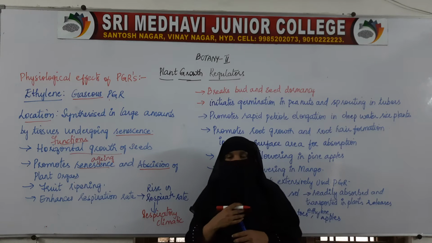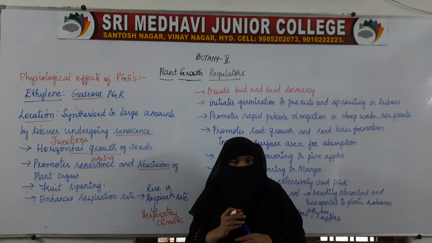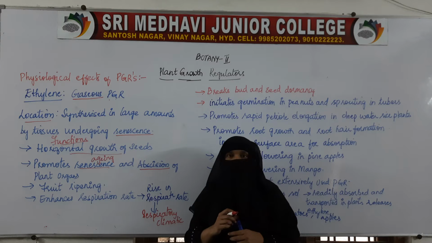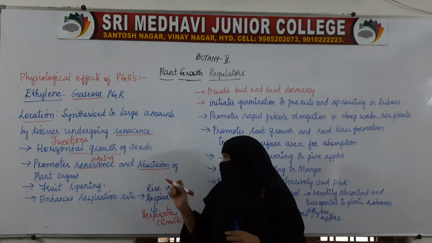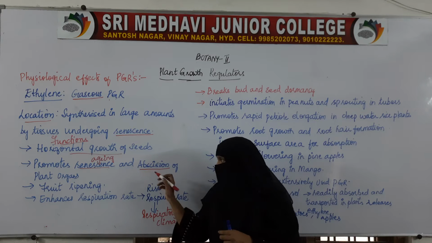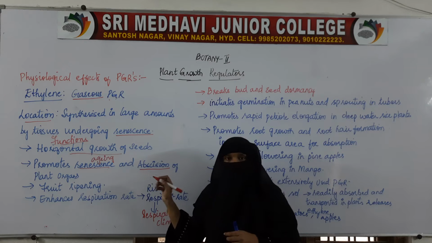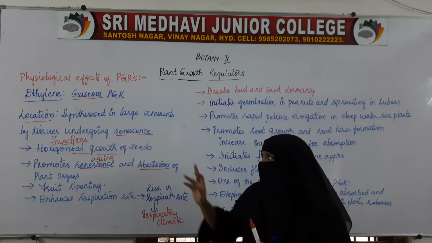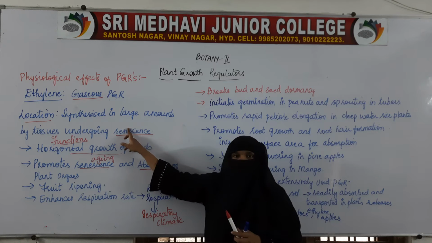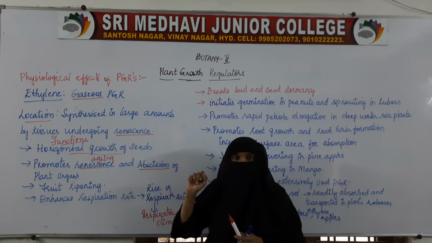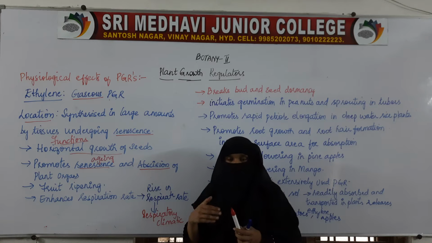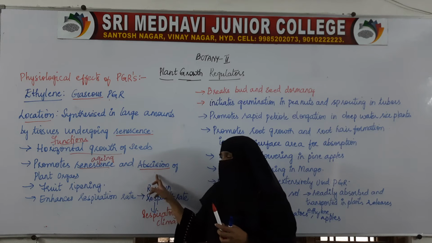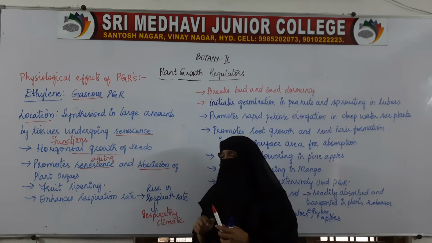After they have become older, they will be on the plant only for a shorter period of time, then they will be dropped off from the plants. That is called abscission, removal from the plants. Ethylene is synthesized in the tissues undergoing senescence, and it helps in abscission.